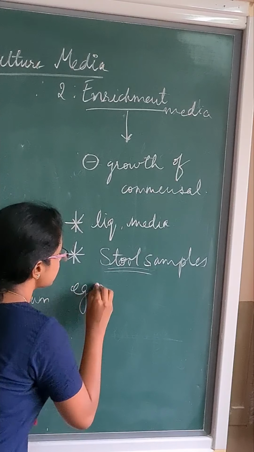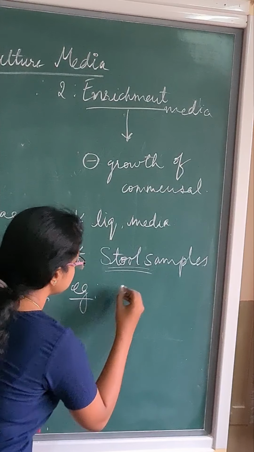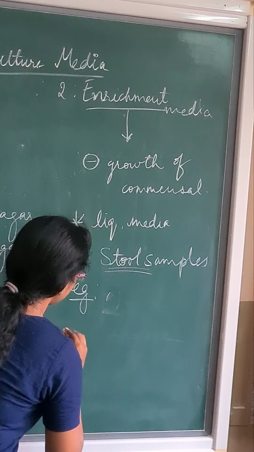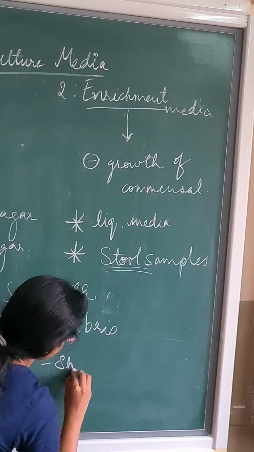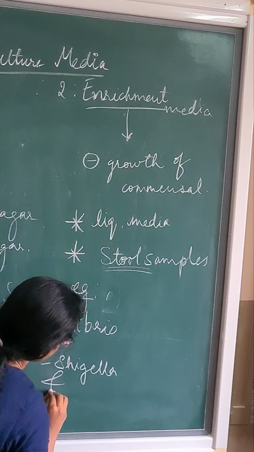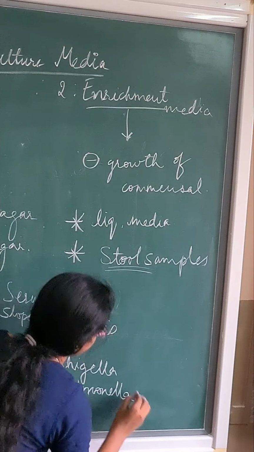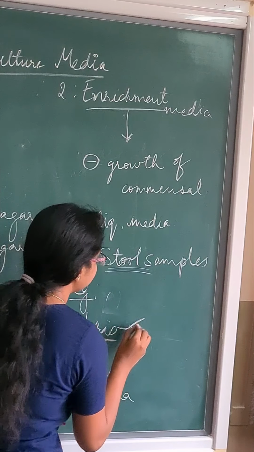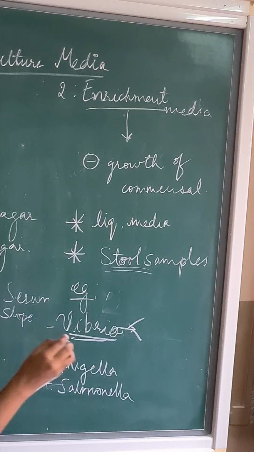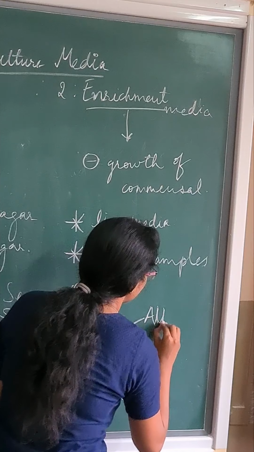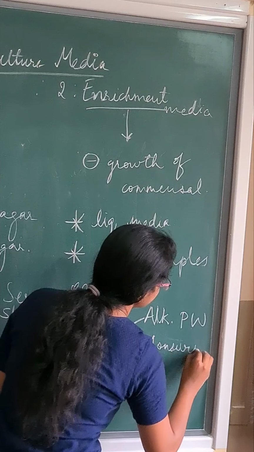Enrichment media is used to culture the bacteria like Vibrio and Shigella, Salmonella, right? Yes, it's Vibrio, Shigella and Salmonella. The enrichment media used in the culture of Vibrio are mainly two. One is alkaline peptone water and Monsur's peptone water.